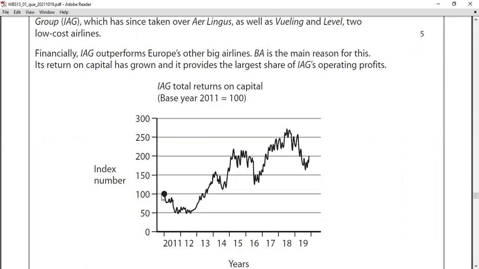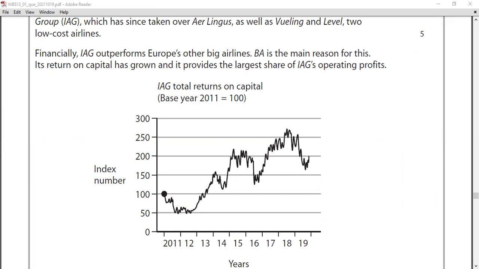You can see that 100 to 200 level. They go up like 100 points. They have increased, right? From the base year point of view. As a result of that, what happened? The shareholders will be able to maximize their wealth, and also they become more successful. The value of shares and dividends may increase as the rewards for owning shares also increase.